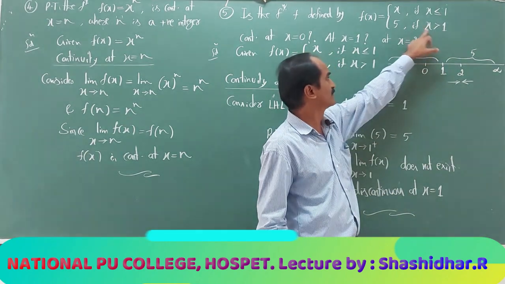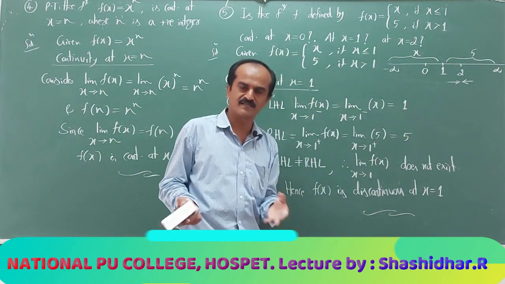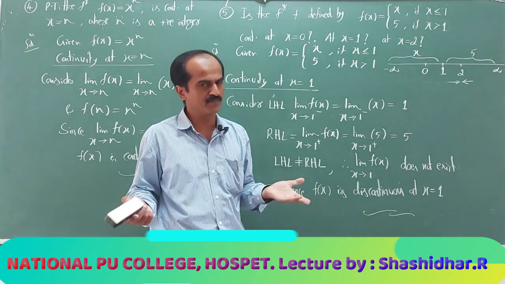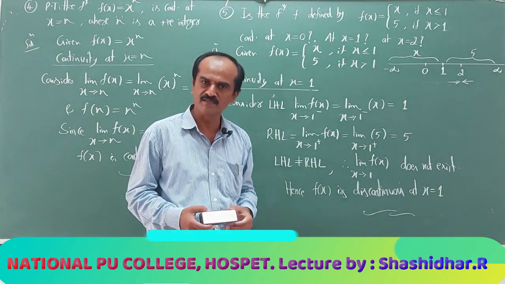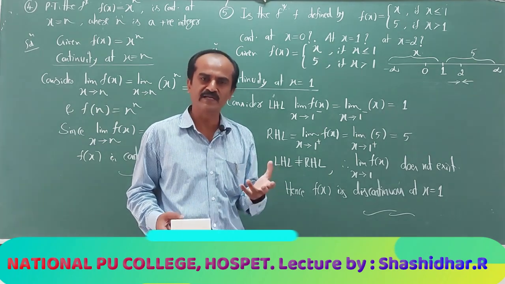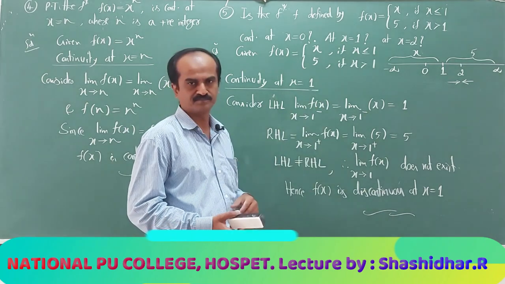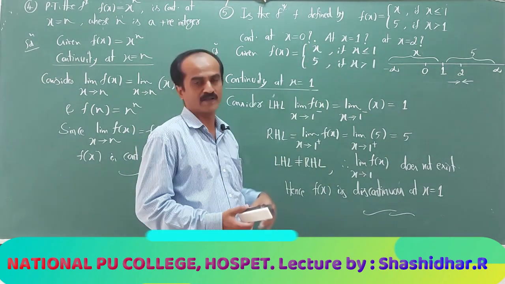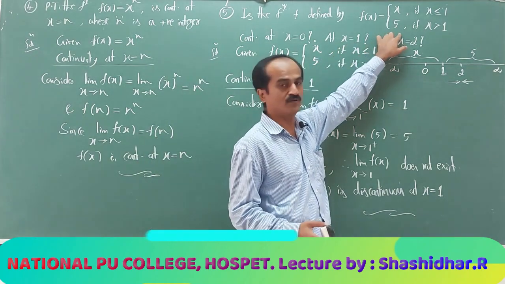When x is greater than 1, I have to take the function as 5. Means LHL is 5, RHL is 5. No need to evaluate LHL, RHL. Directly, the limit of f of x as x tends to 2, the function should be taken as 5. The limit of 5 as x tends to 2 is equal to 5 only, and the function value is also 5.